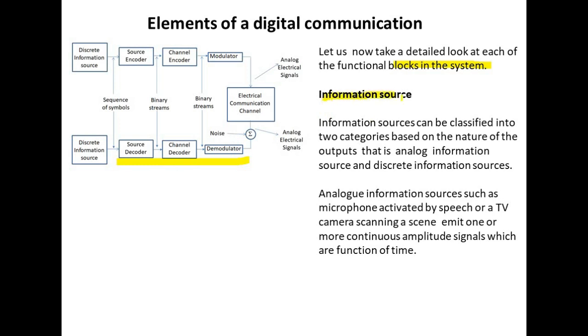First we will discuss the information source. Information sources can be classified into two categories based on the nature of the outputs, that is analog information source and discrete information source. Analog information sources such as a microphone activated by speech or a TV camera scanning a scene emit one or more continuous amplitude signals which are functions of time.